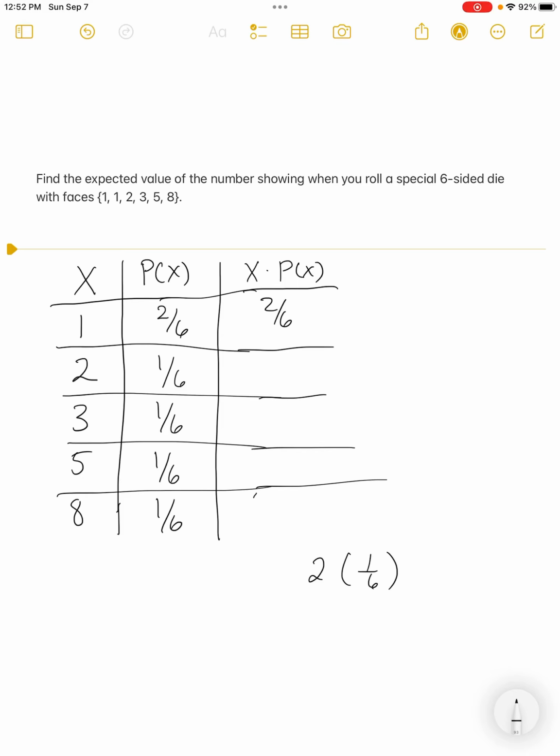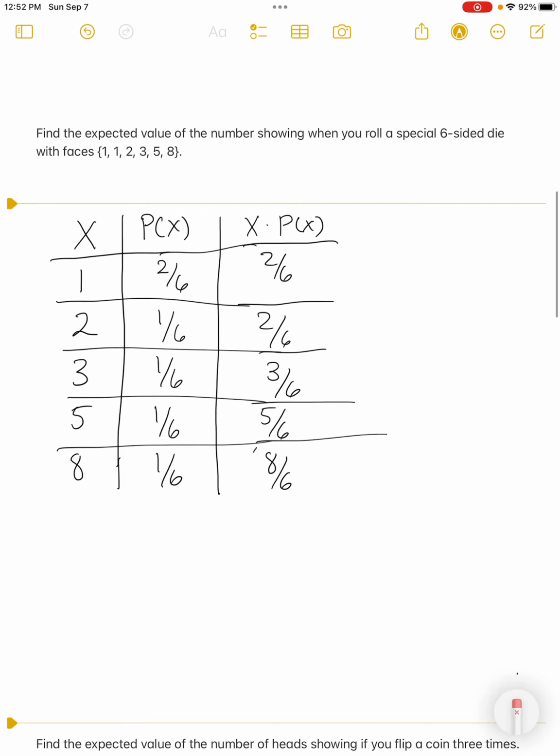I need to take 2 times its probability 1/6. Remember, fraction multiplication, it's easy. If you have a whole number, it's over 1. So it's 2 times 1 is 2, 1 times 6 is 6, and I get 2/6. And for a similar reason, I get 3/6, 5/6, and 8/6 coming through there.